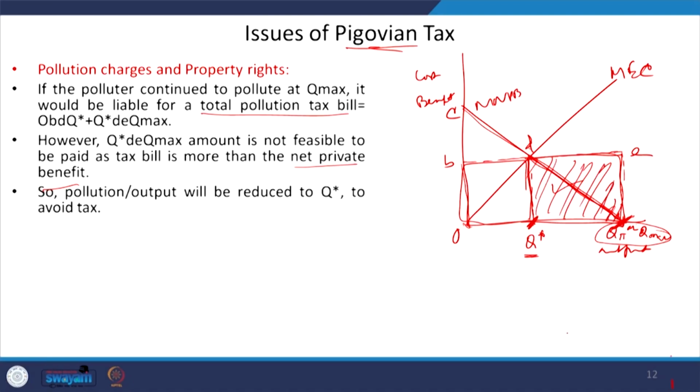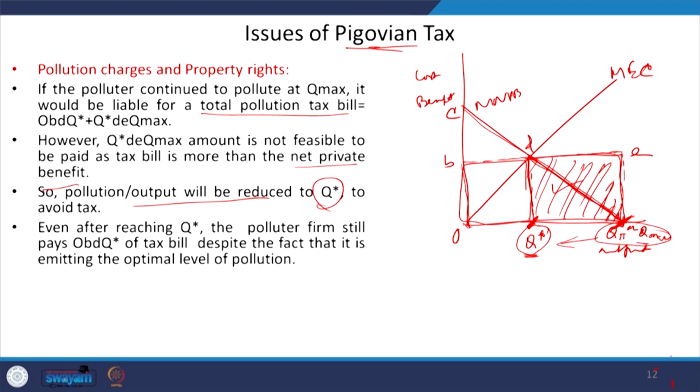So, what will happen? In order to avoid this tax, the producer will decrease its output from the Q max level to the Q star level, and this is the theoretical thing that we are anticipating. So the pollution or output will now be reduced to the Q star level.